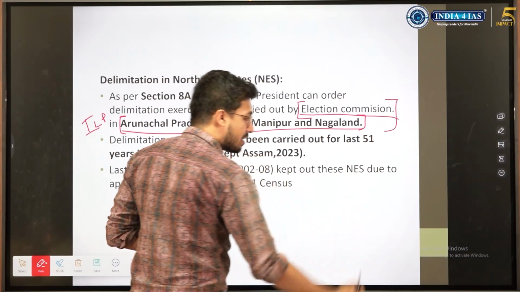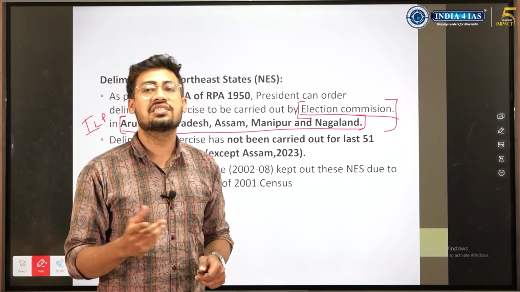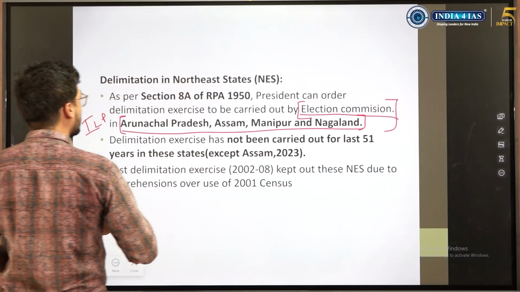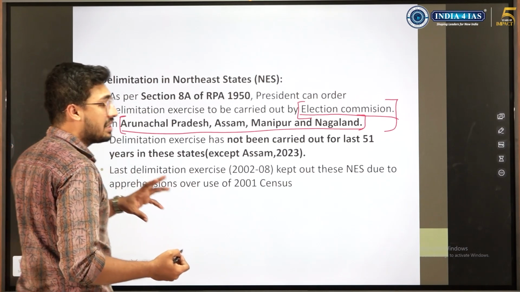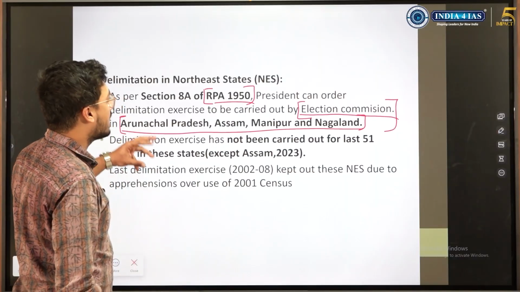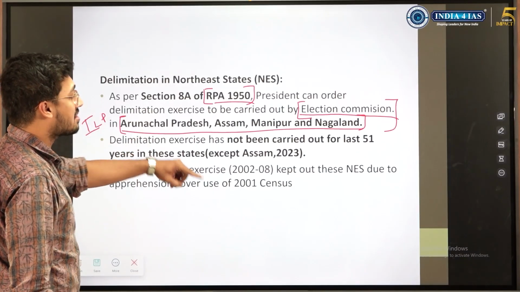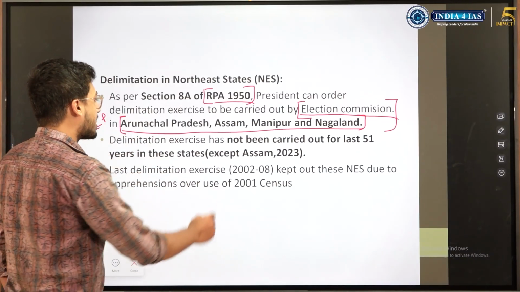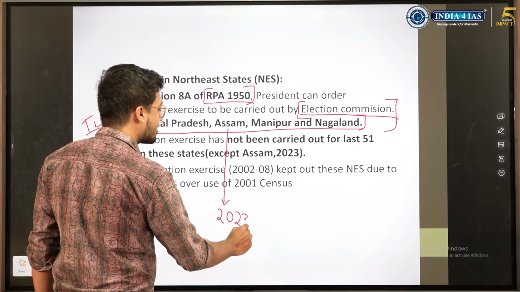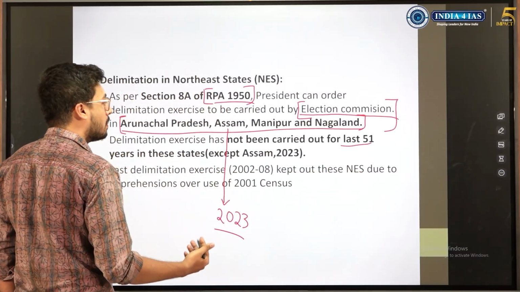What UPSC does is give a statement that the delimitation commission does the task of delimitation across all the states of India, but it is not in all the states. Here the power is not under a delimitation act, it is under the RPA Act of 1950. Under section 8A of the RPA Act 1950, the president shall appoint a delimitation exercise to be done by the election commission for the following states. In Assam, delimitation was completed in 2023. But in the rest of the states the delimitation exercise is still to happen, despite more than 50 years having passed since the last delimitation took place.